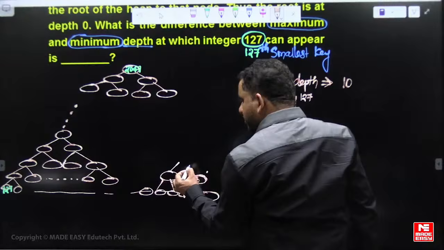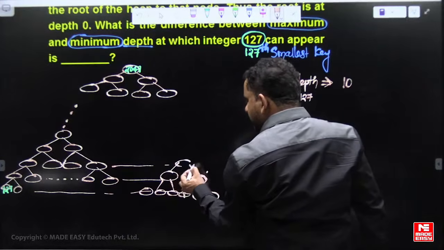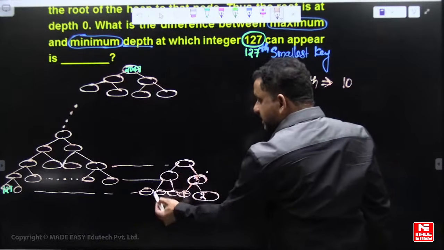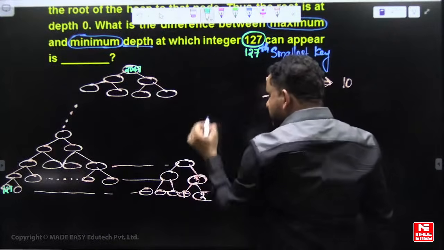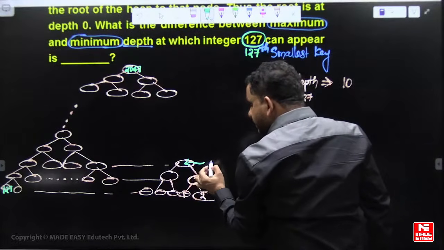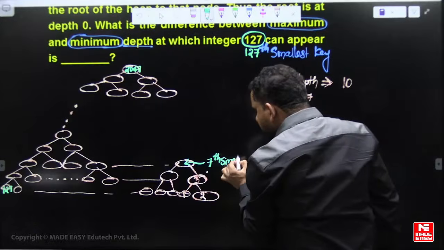If you go to the next upper level, here 3 plus 3, 6 descendants mean this should be at least the 7th smallest.